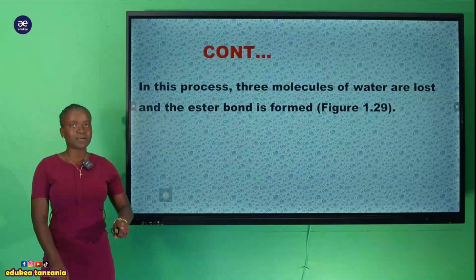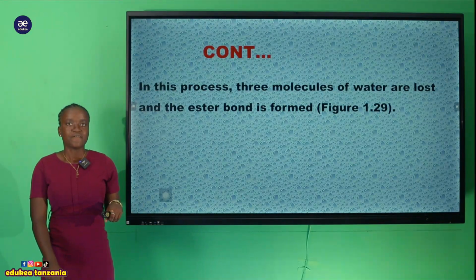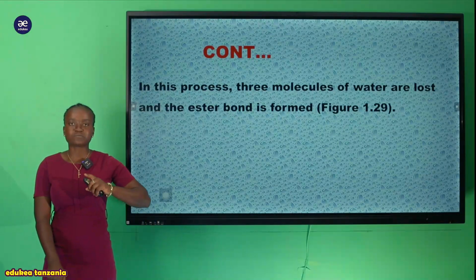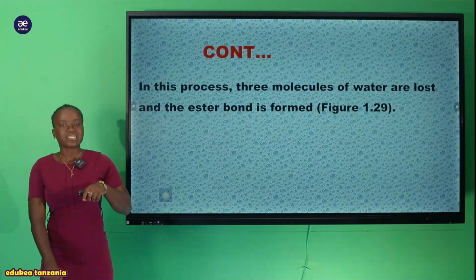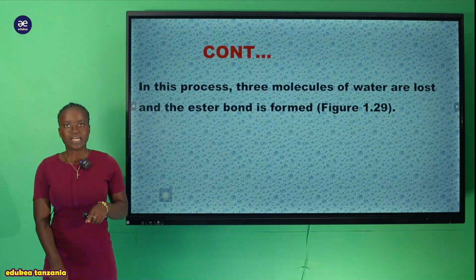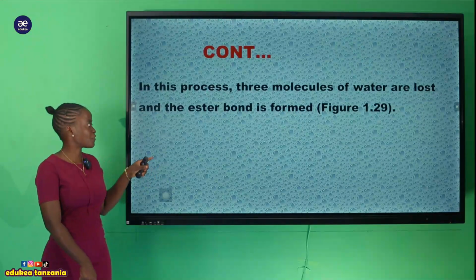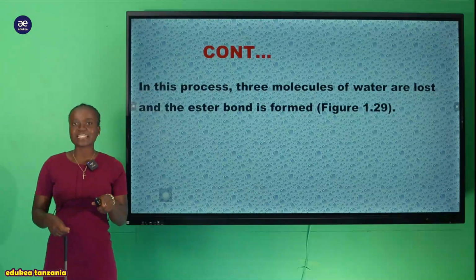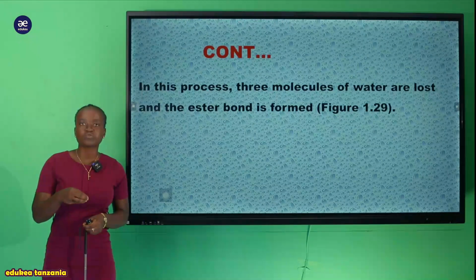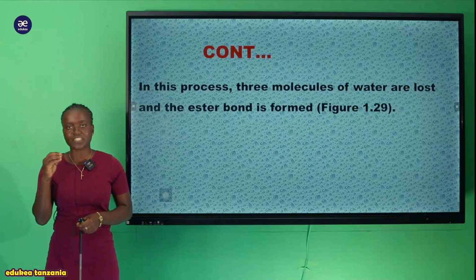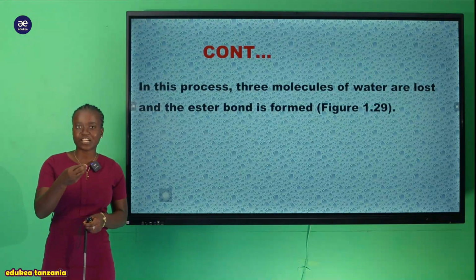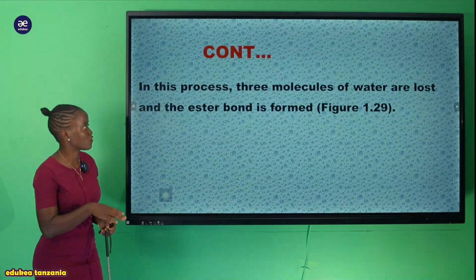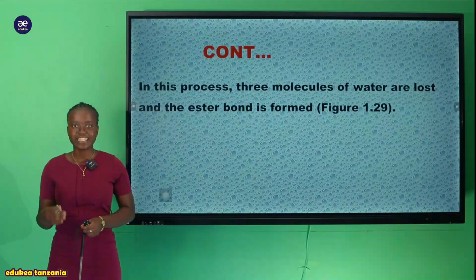Remember while we were starting to look at the formation of lipid, we said that in order for the formation of lipid, there must be a condensation reaction. And the condensation reaction involves the loss of water. The loss of water comes due to the formation of this bond, that is the ester bond. So after forming the ester bond, after the connection between that glycerol and the 3 fatty acids, that is where the condensation reaction is involved, meaning that 3 molecules of water will be lost from that reaction.